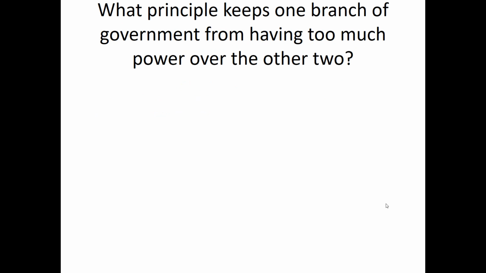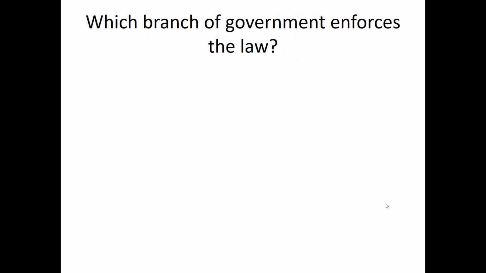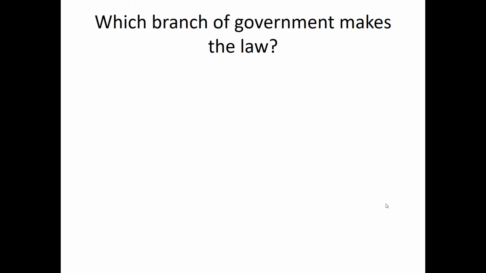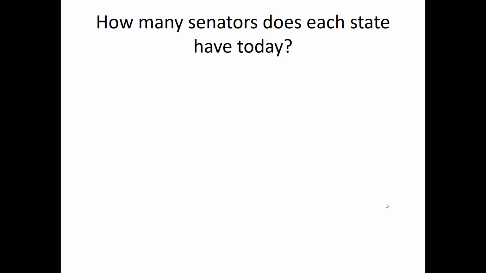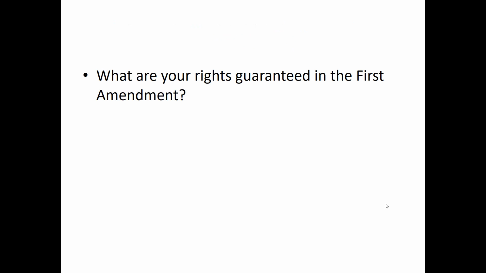What principle keeps one branch of government from having too much power over the other two branches of government? Checks and balances. Which branch of government enforces the law? Executive. Which branch of government makes the law? Legislative. Which branch of government interprets the law? Judicial. How many senators does each state have today? 2. Equal representation.